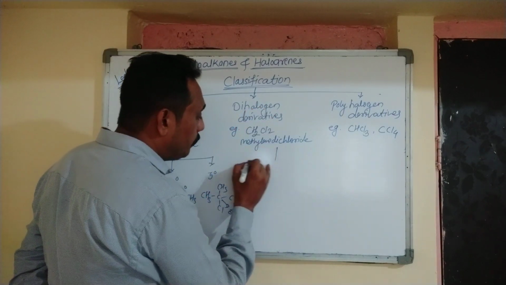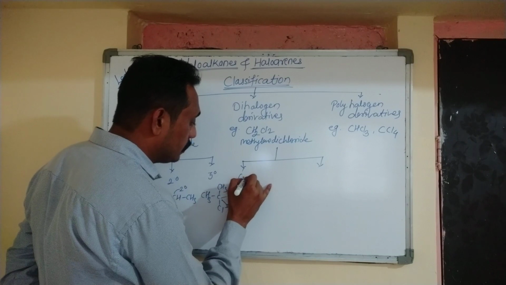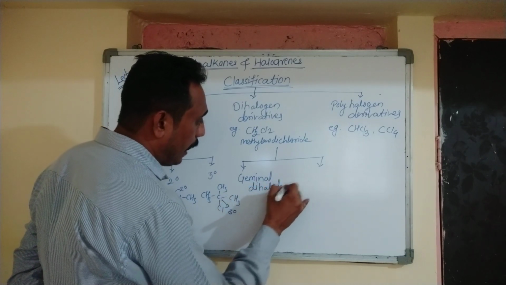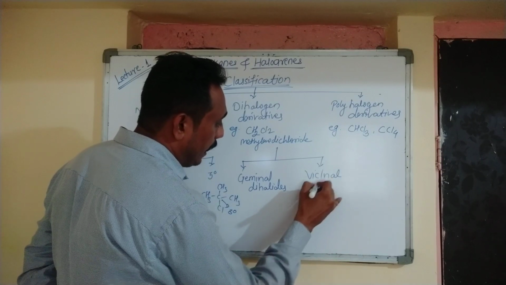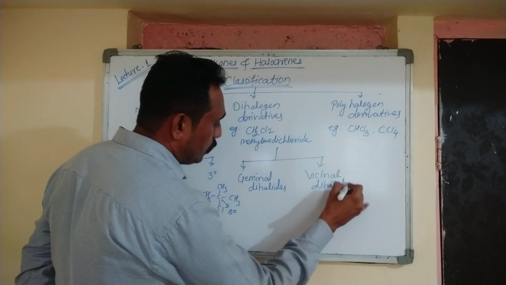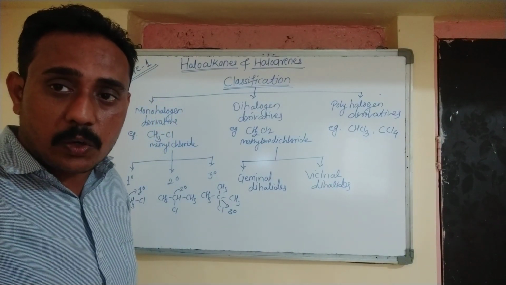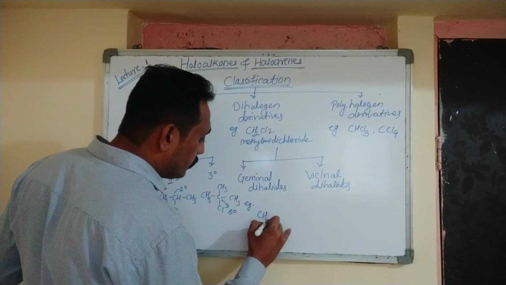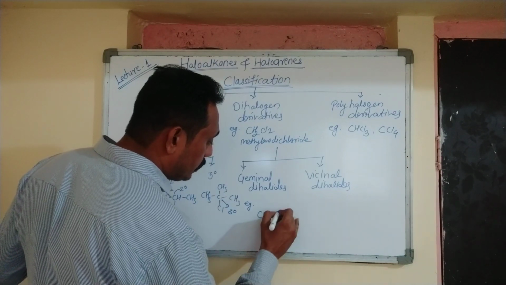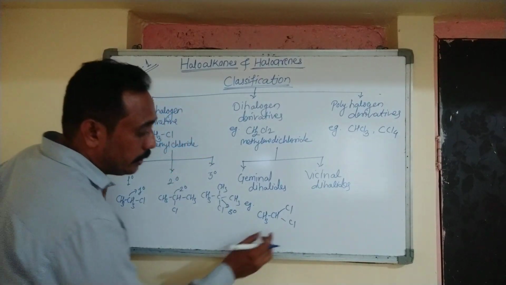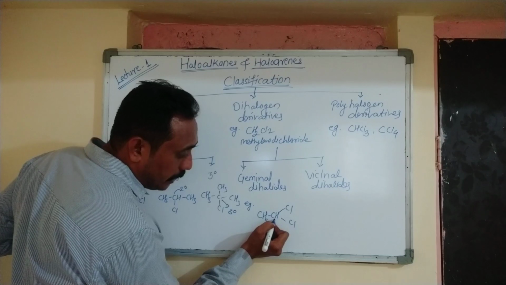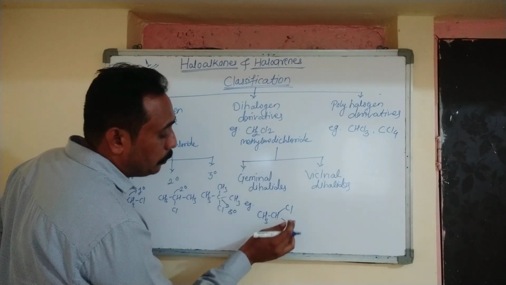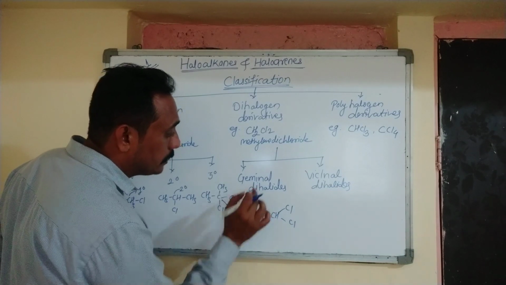So monohalogen derivatives are further classified as primary, secondary and tertiary. If we talk about dihalogen derivatives, these are further classified as geminal dihalides and vicinal dihalides. Many times questions have come on geminal and vicinal dihalides. So what are geminal dihalides? Let us take an example, that is CH3CHCl2. So here both the chlorines are attached to one carbon. In such a case, the dihalogen is called a geminal dihalide. If both the halogens are attached to one carbon, then it is called a geminal dihalide.